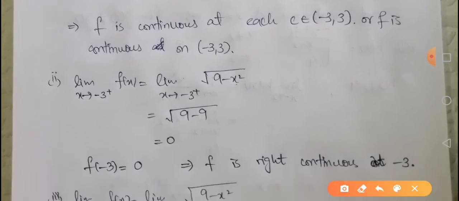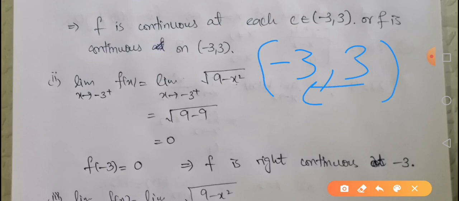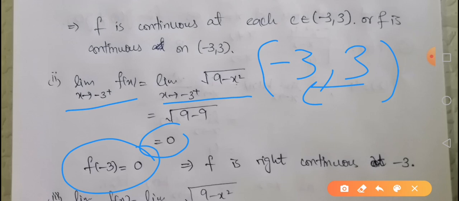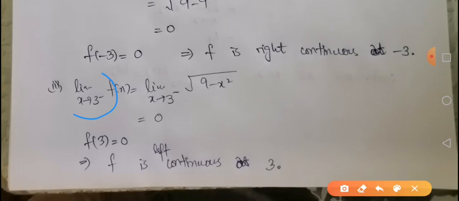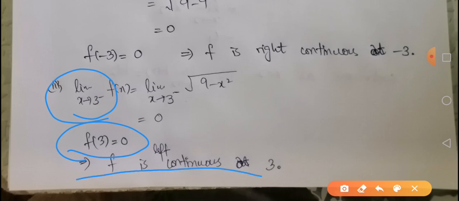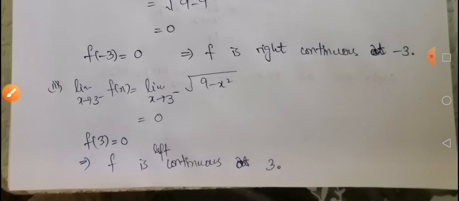Now come to the second condition, where we talk about the endpoint minus 3. We find the right hand side limit, which must be equal to the functional value at minus 3. For the right hand side, square root of 9 minus x square gives 0, and the functional value is also 0. So f is right continuous at x equal to minus 3. For the endpoint 3, the left hand side limit must be equal to the functional value, so it is again continuous at x equal to 3. So our function is continuous on its domain, the closed interval minus 3 to 3.